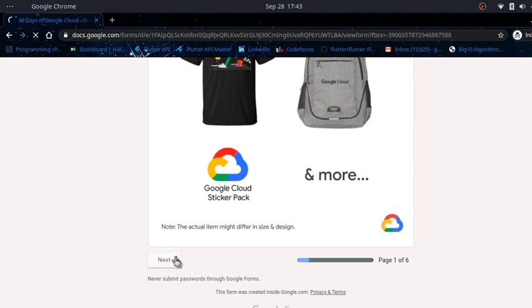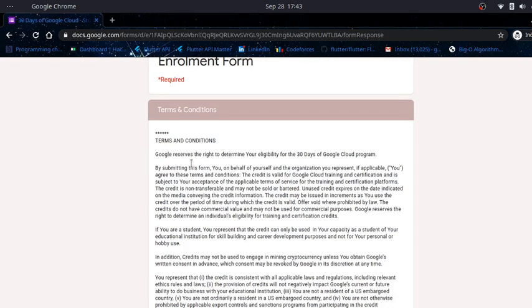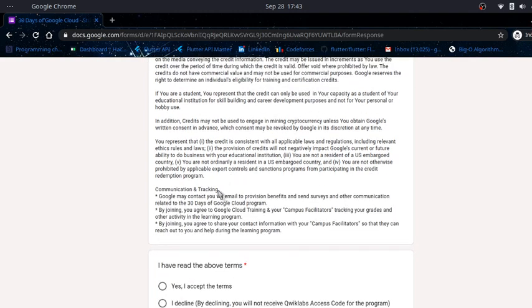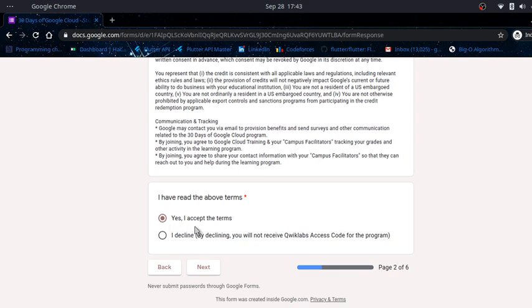Okay, click on next. Then these are terms and conditions. I suggest you should read it at once, but I have already read it, so I accept the terms. If you want to be part of the program, please don't decline it, I would suggest.